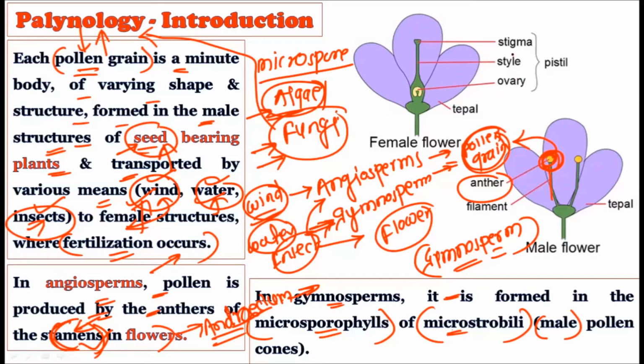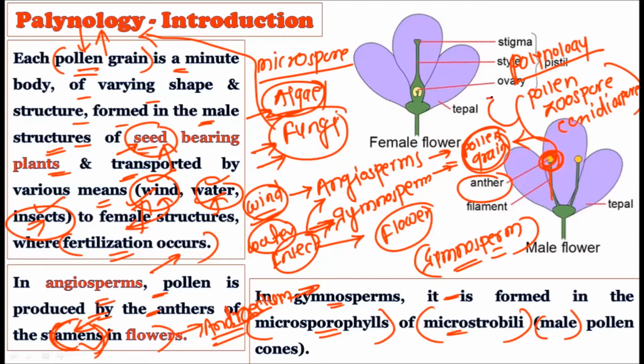Okay, this palynology branch will first give you the idea about the pollen grain, then other types of spores, for example the zoospore. For example, in the fungi you find the conidiospore. So all types of spores which are present in the atmosphere or on the plants or on the living organisms, the study of all these microstructures will come under palynology. So you should not get confused that palynology only deals with the pollen grains. No, other types of microspores also come under palynology.